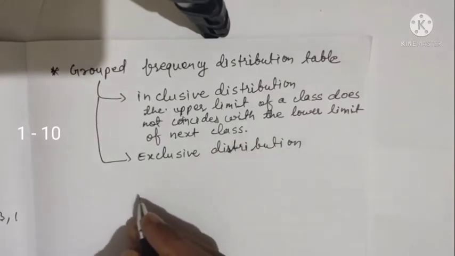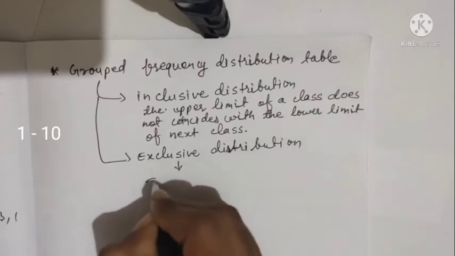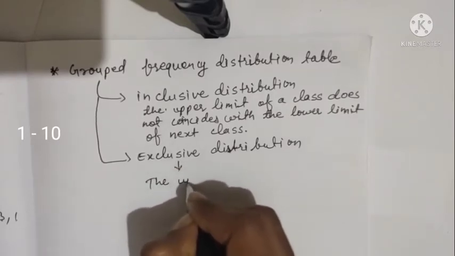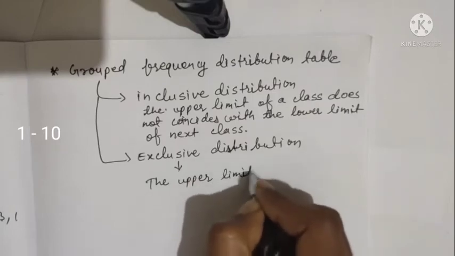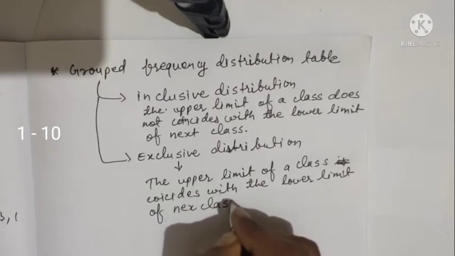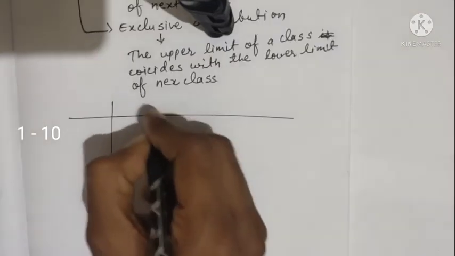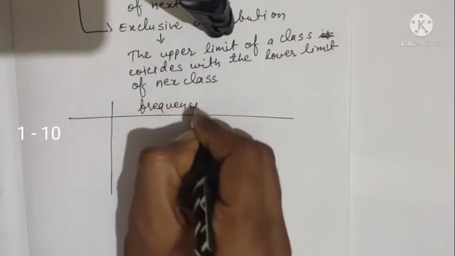We will discuss it later. And in exclusive distribution, the upper limit of a class coincides with the lower limit of the next class. We are going to understand it by taking some examples. Let us take an example.